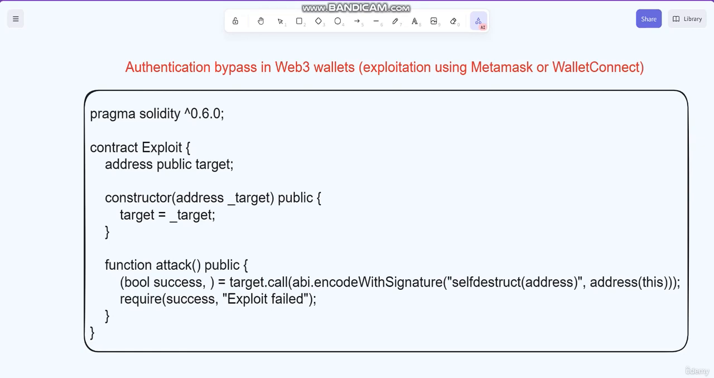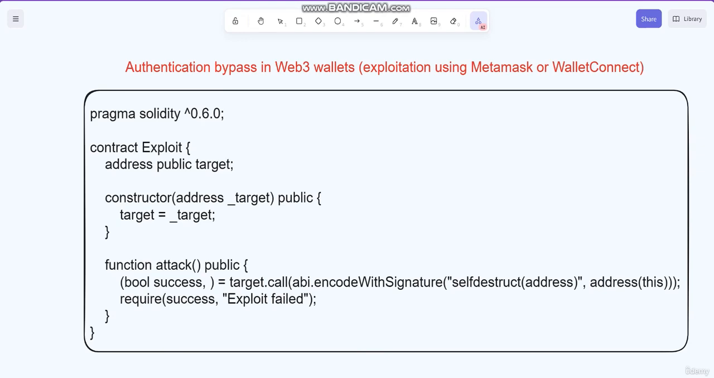This code creates a contract called Exploit that takes an address as a constructor argument. The attack function calls the selfdestruct function. You can see here we call the selfdestruct function on the target contract with the address of the exploit contract as the argument. If successful, the target contract will be destroyed and its Ether balance will be transferred to the exploit contract.